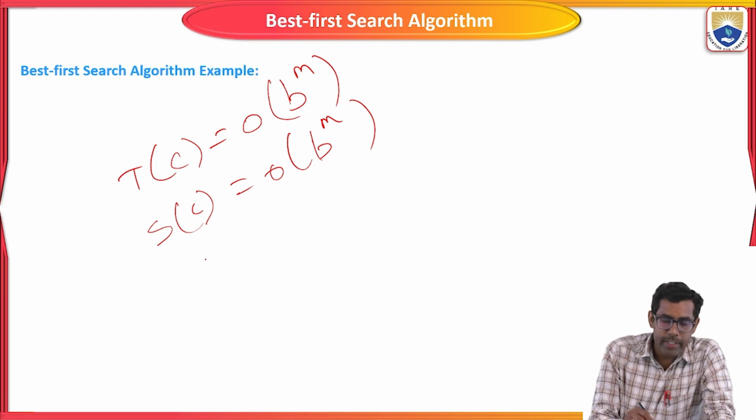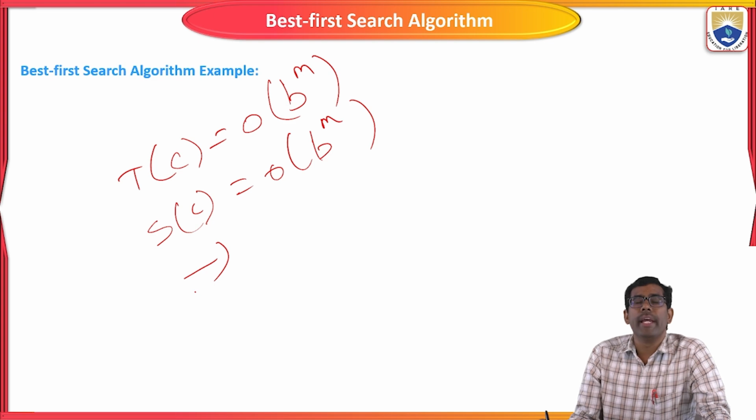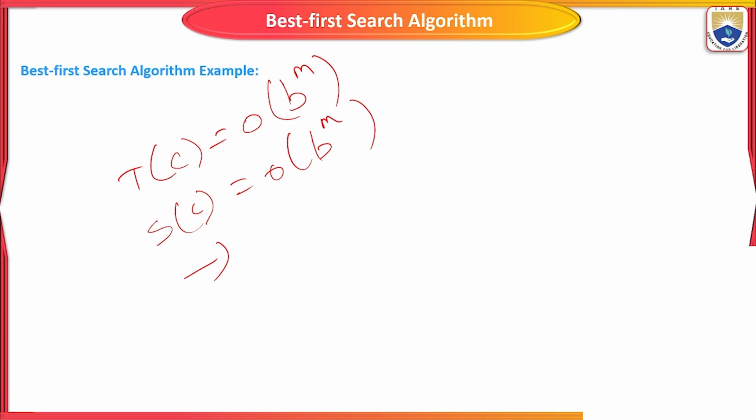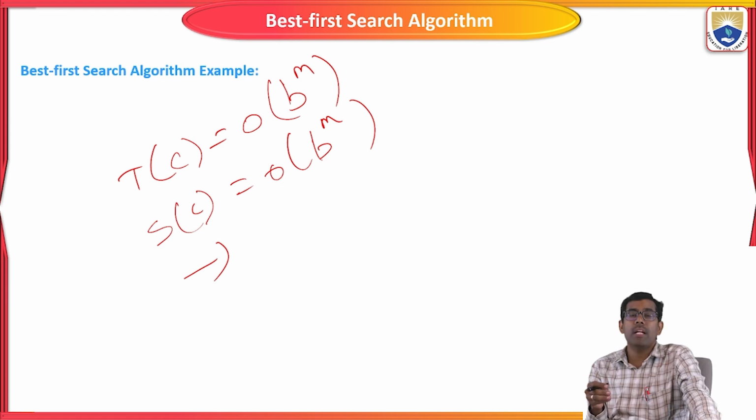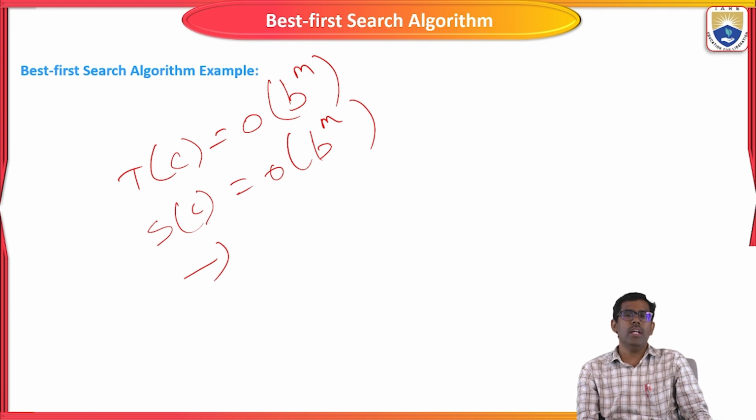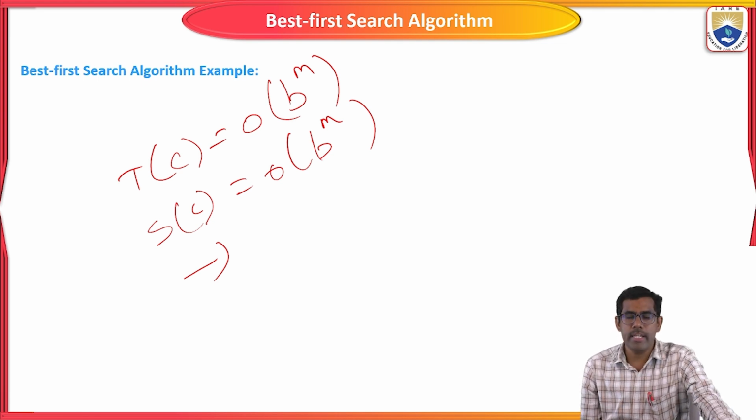Now finally, we find whether the algorithm is complete or incomplete. For an example, we have to give some suggestion on whether a particular algorithm is complete or incomplete.